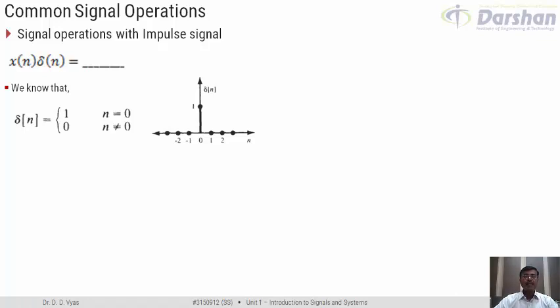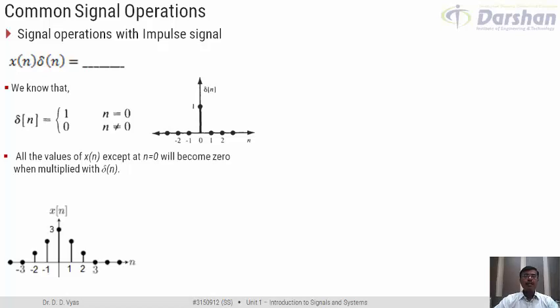That is, the value of delta n at n equal to, say for example 2, would be multiplied with the value of x of n at n equal to 2. Now because delta n is 0 for all values of n except n equal to 0, all values of x of n except n equal to 0 will become 0. Why? Because the value of delta n is 0.